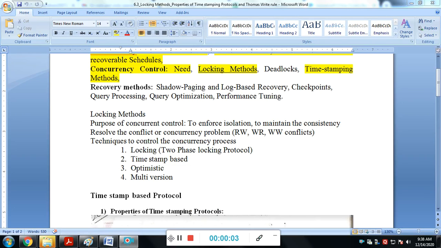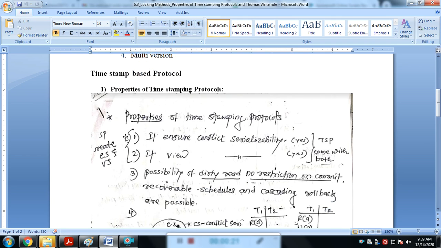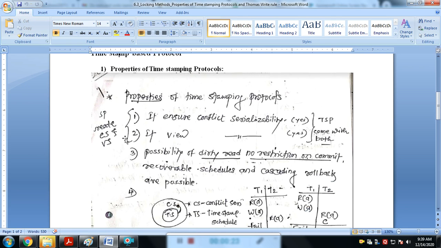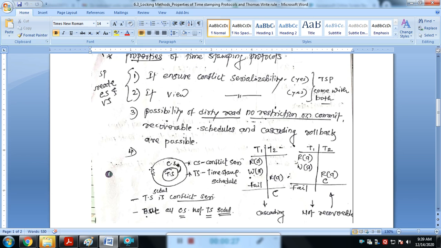Hello everyone. In this session we will learn about the concept related to the timestamp based protocol and the properties of the timestamp based protocol. We already know how exactly the timestamp protocol works, that means related to the time or the token. Now the properties of the timestamping protocol.